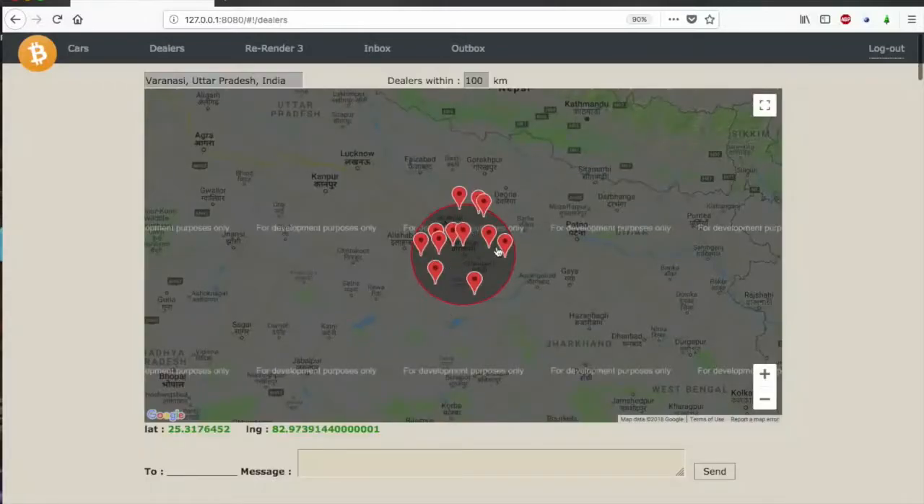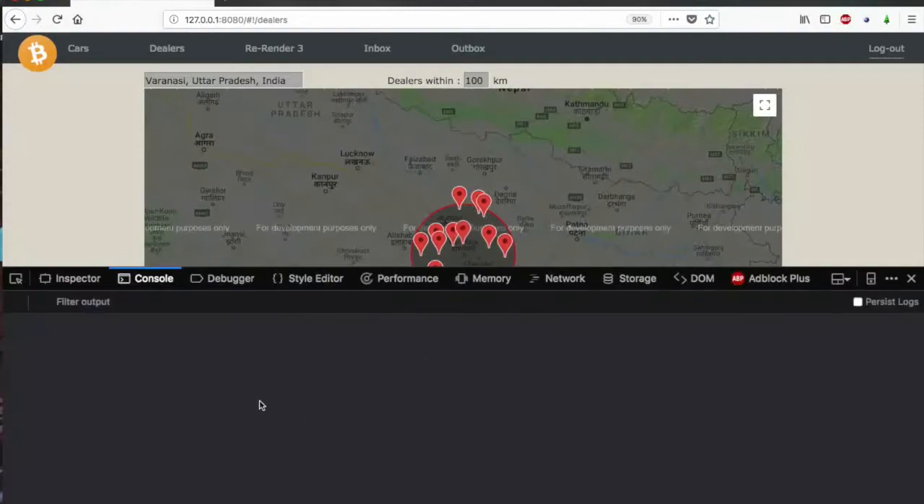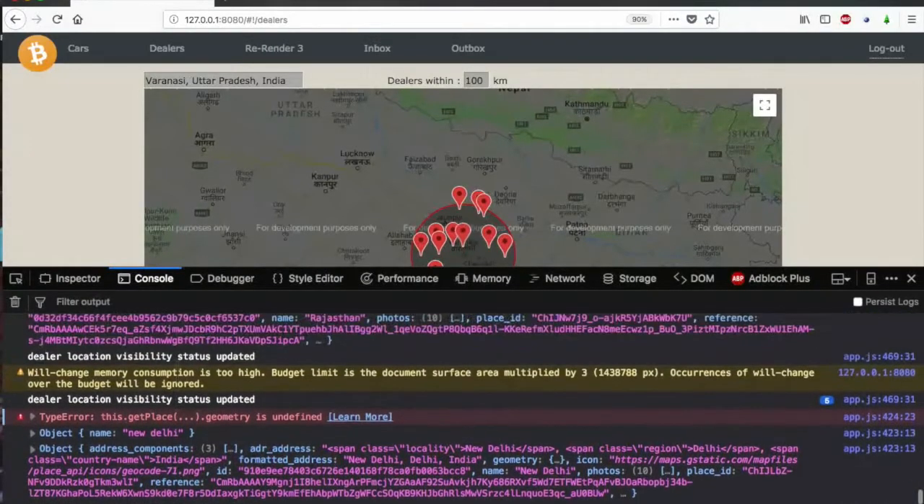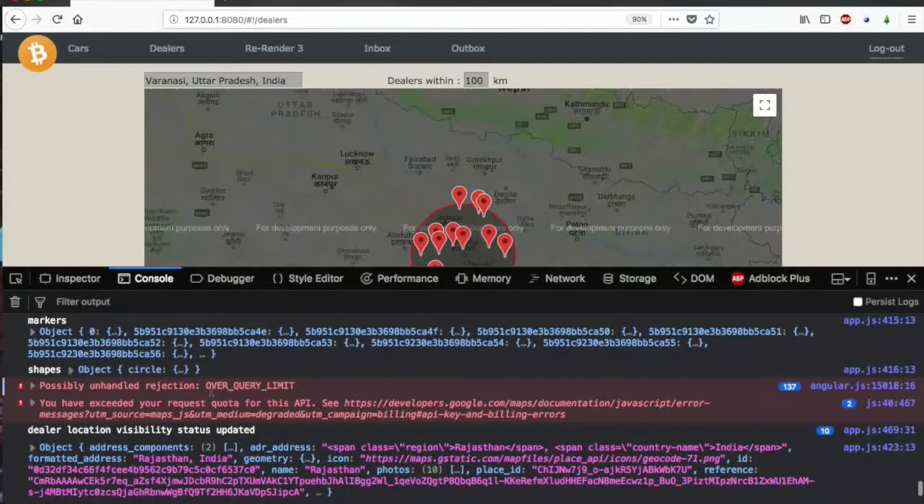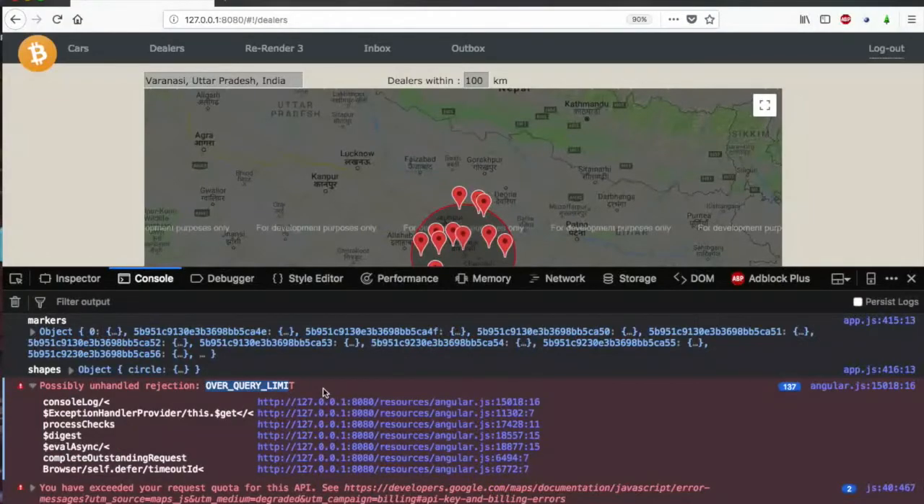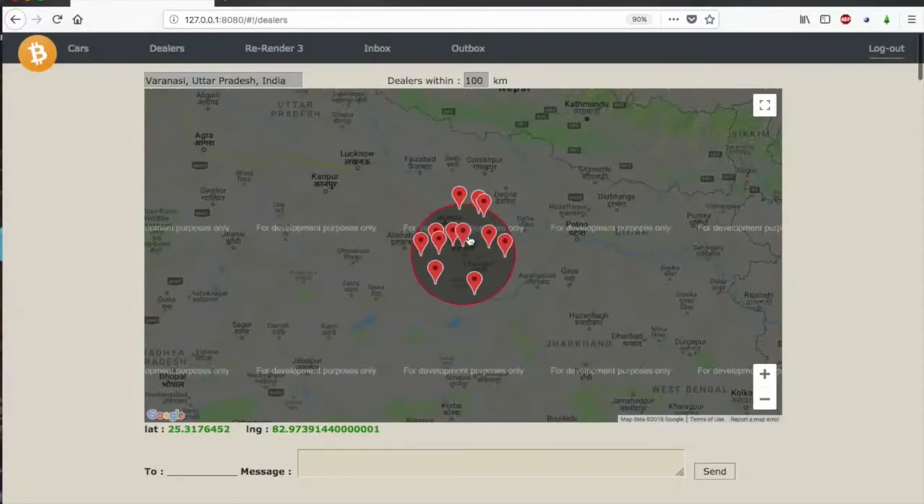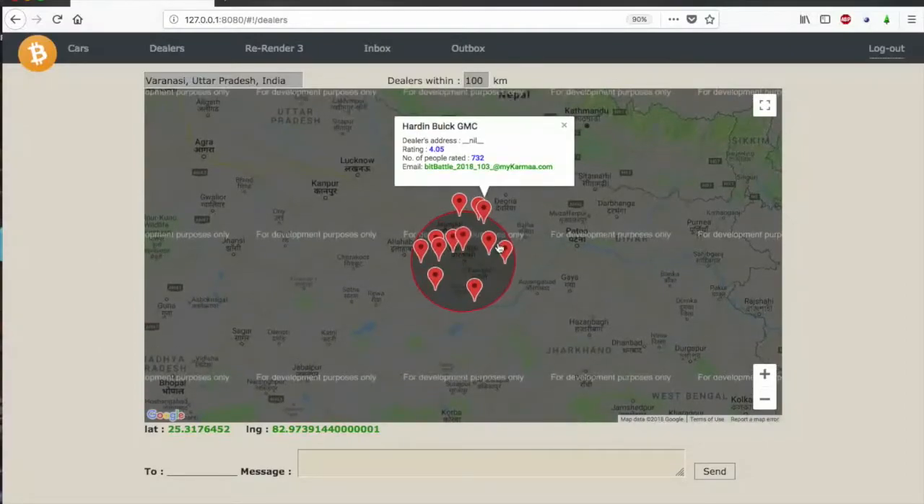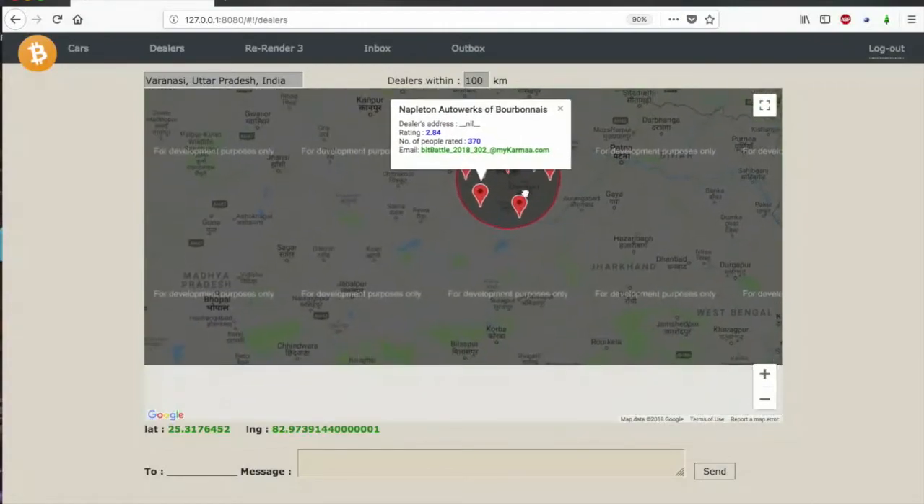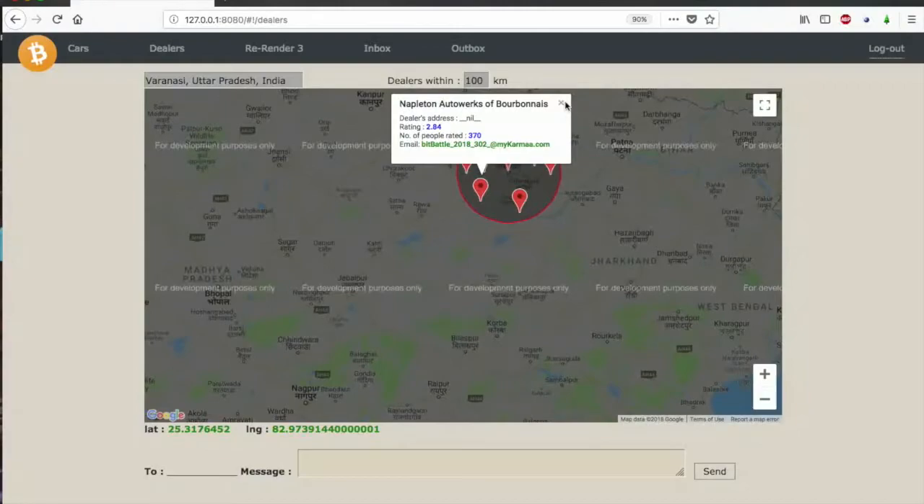So the problem is only with the Google Maps, as I have already told you, that I cannot use Google Maps. It is placing a restriction, an over query limit. I have crossed my limits to query the Google database. And as I have shown you, you can check out the info windows for all of them.